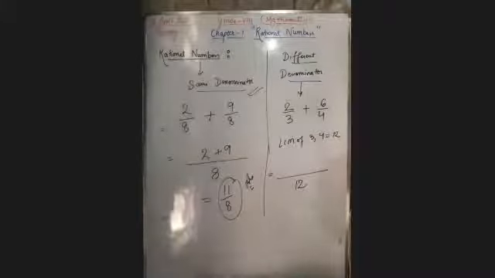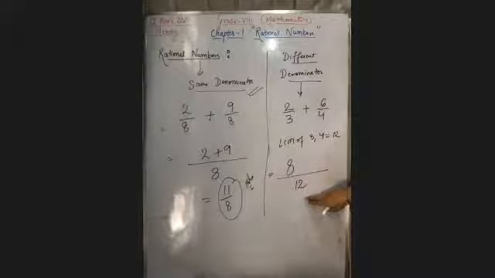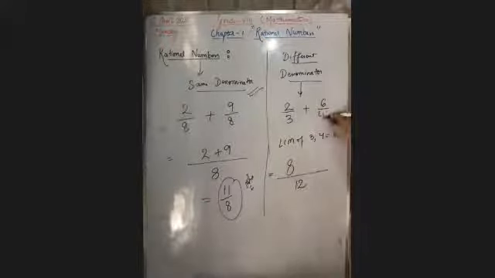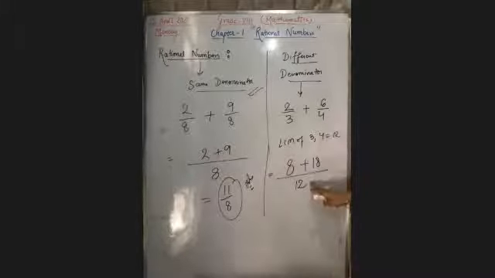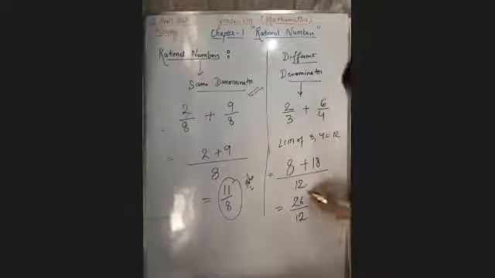12 is in the 3 table on which number? 3 4s are 12. 4 2s are 8. Now 4 is left, so multiply 4 with 2. 4 2s are 8. Again, come on this side. 4 3s are 12, 3 6s are 18. In this way, we used to take the LCM. Now 18 plus 8, how much? 26 divided by 12. This is your answer.